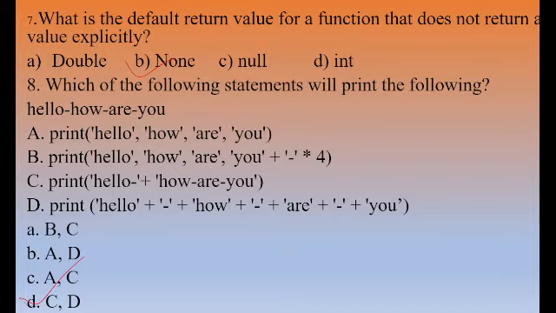If we see C, hello, then the concatenation operator plus, will add how are you. So hello with how are you will be like this. Or at the end of every word we use plus with the hyphen, so this one will be concatenated with hello, this one with how, this one with are, this one with you. So the options will be C and D. I think everyone understood. Come to the next slide.